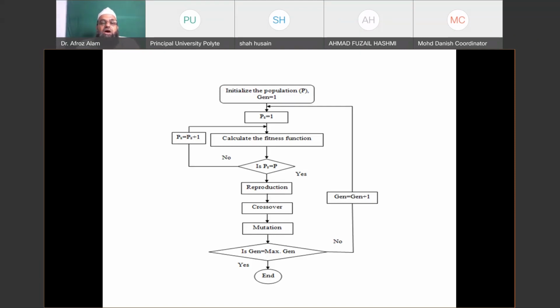That is, in the next generation, you are not achieving any benefit. Whatever information you have, you are not adding any other information to your population. That is, you are not getting a chromosome of better fitness than the worst. At a later stage, you will see that all the chromosomes will have the same, or near about the same, fitness at the end, because our basic principle of computation using GA is based on survival of the fittest.